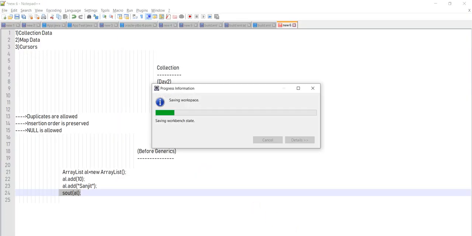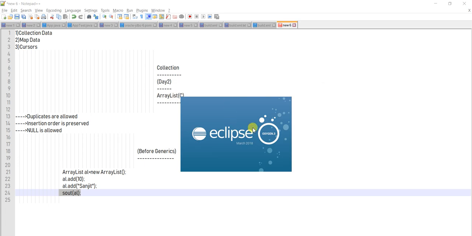When you download and install Eclipse and try to open it, Eclipse will open like this. Eclipse can have multiple versions, which generally start with H and end with P. H for Helios, I for Indigo, J for Juno, K for Kepler, L for Luna, M for Mars, I think N is for Neon, O for Oxygen, and P for Photon. If you are using Mars, it generally supports JDK7. But if you are using Oxygen, Neon, or Photon, Eclipse will use JDK8.